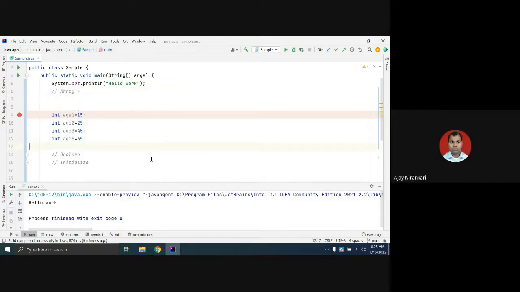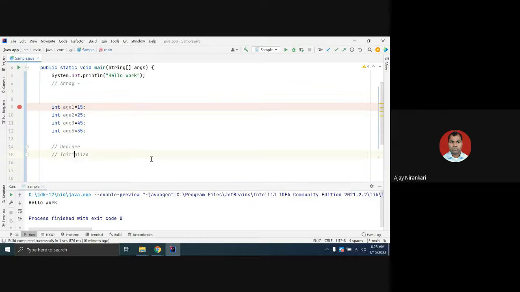So let us think about how we can declare an array. For the syntax of declaring an array, you type the data type, let's say integer, then your variable name, let's say age, and you have to specify the square brackets.